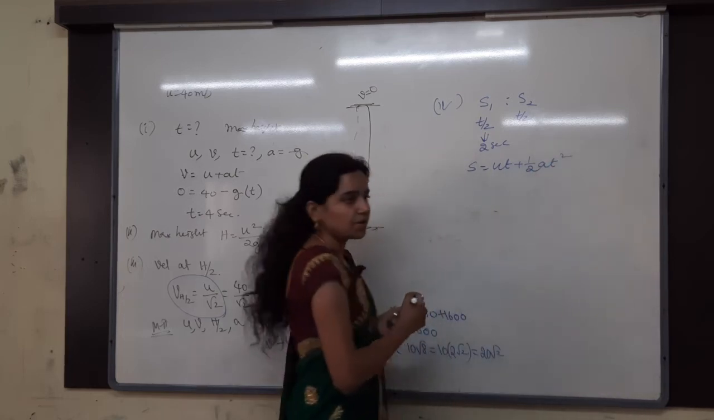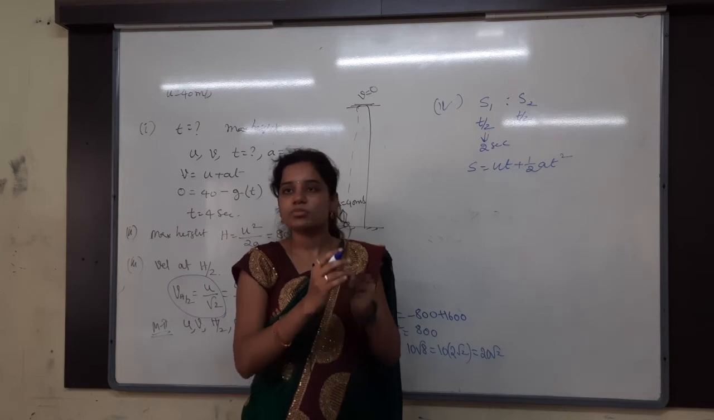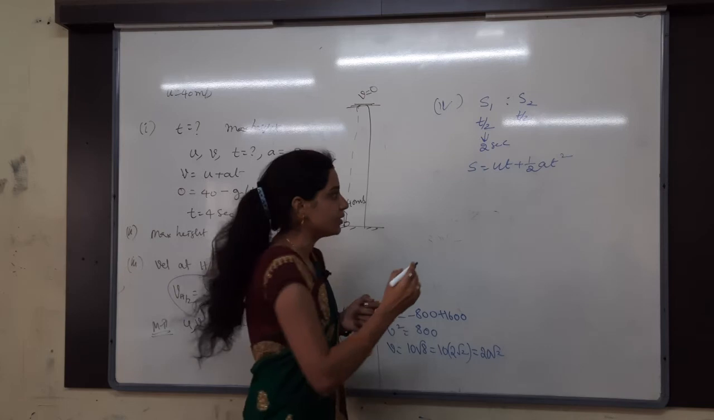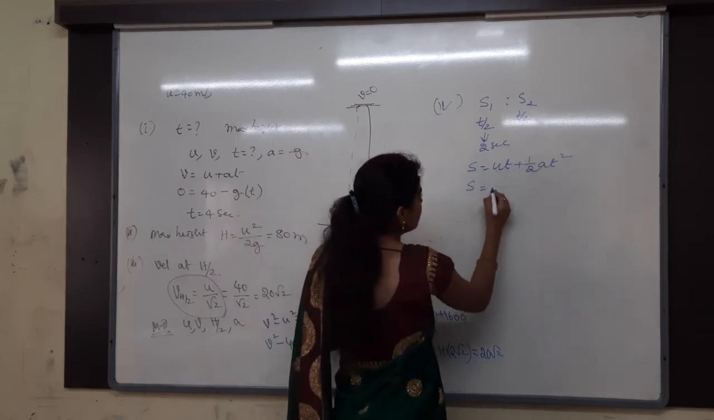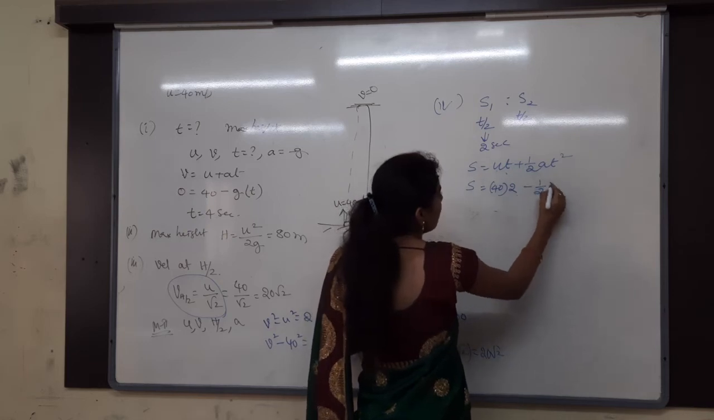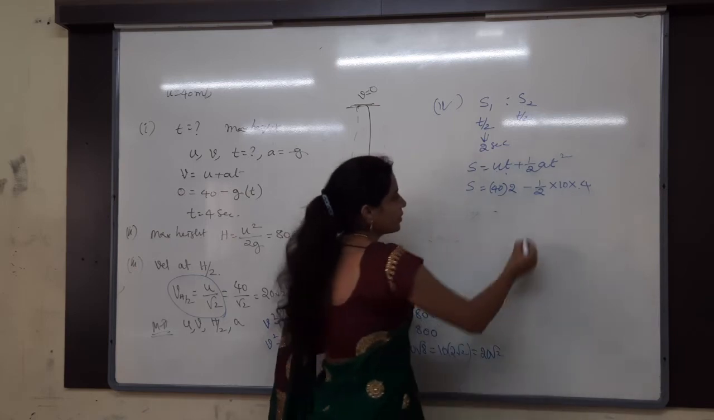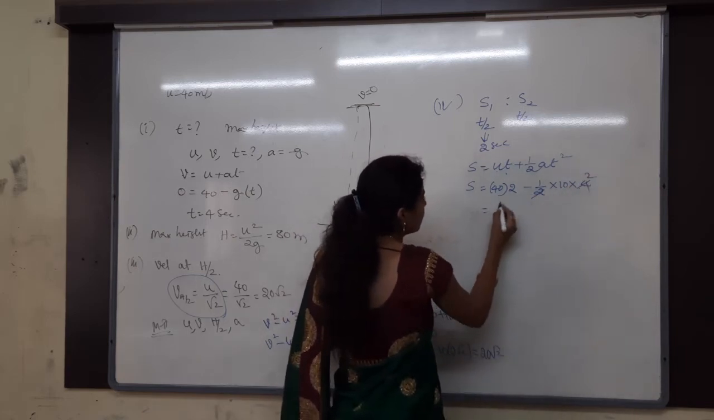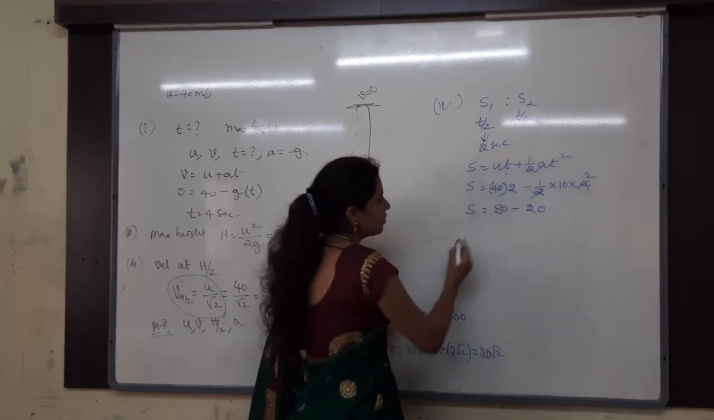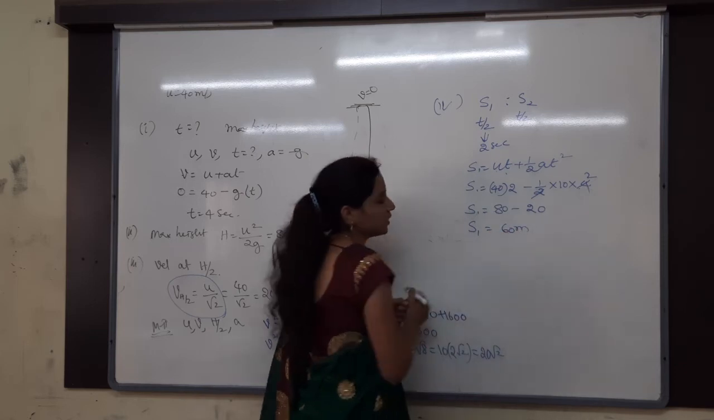Why do we have to use this formula only? I want to find out the S. I have the T. What is the relation between S and T? Only one formula. S is equal to ut plus half at square. So S is equal to u is 40, t is 2 seconds, minus half g is 10, t is again 2 seconds, 2 square is 4, then the 2 gets cancelled here, 80 minus 20. So s1, the first half time distance, is 60 meters.